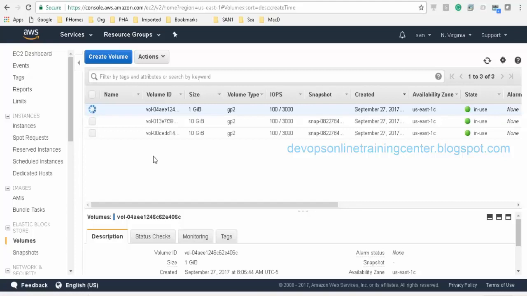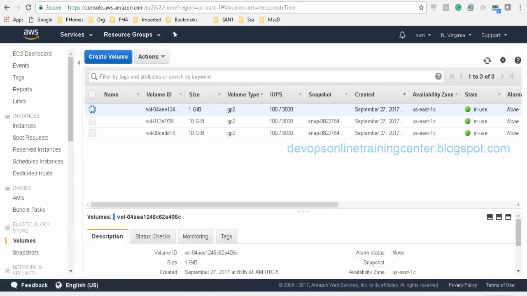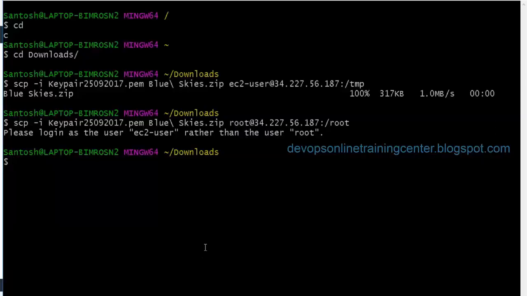Santosh, why is it taking sdf? Why did it not take sdb or sdc? Which one? The drive letter sdf. Yeah, that we'll see. Once this is attached, we'll see how it gets attached. Okay.